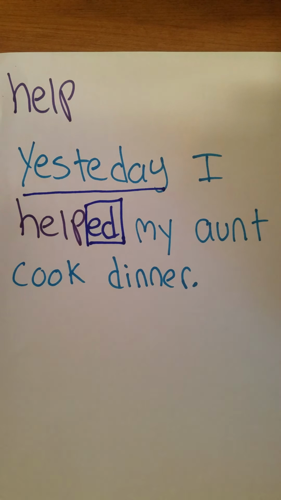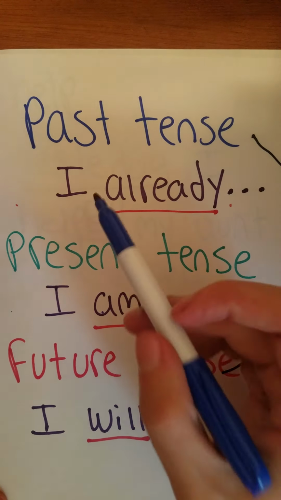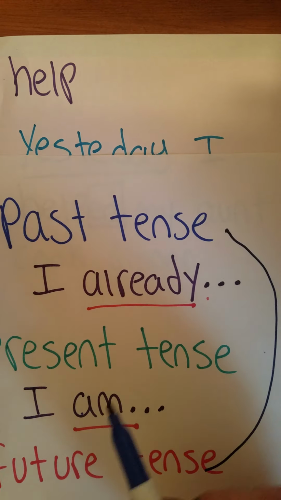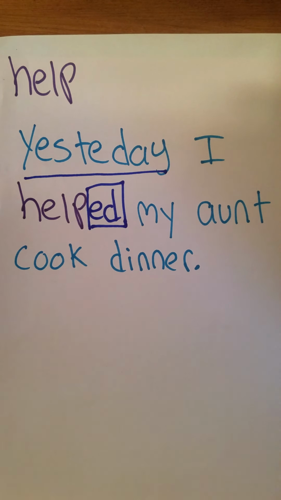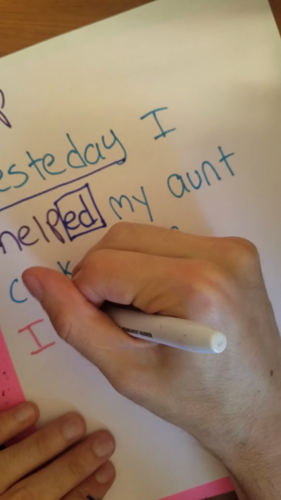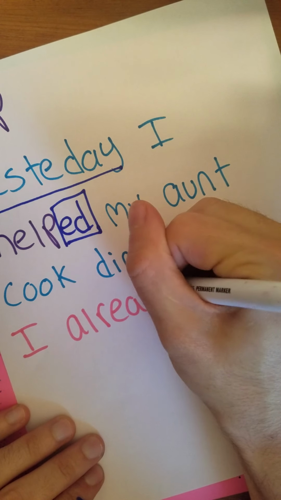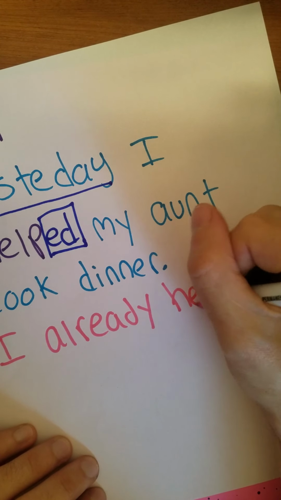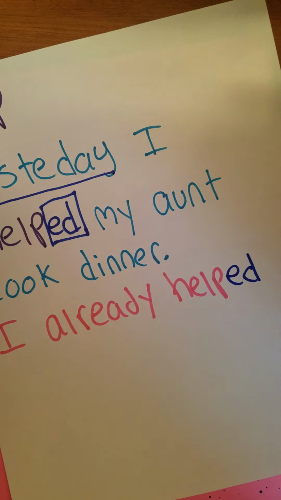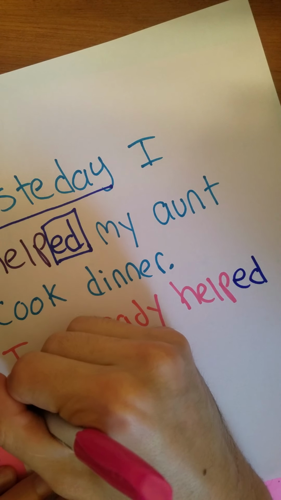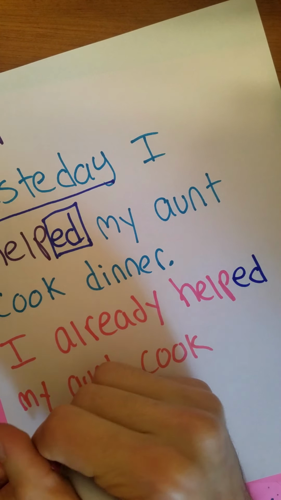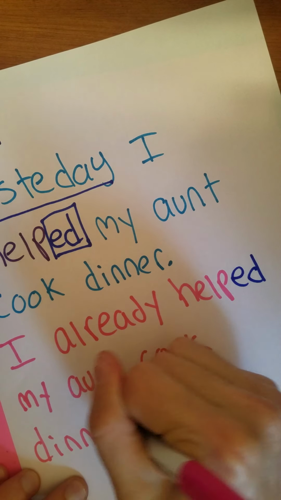And if we look back at our tenses, it would also make sense to put I already in this sentence. We could rewrite this sentence using I already. We could say, I already helped my aunt cook dinner yesterday.